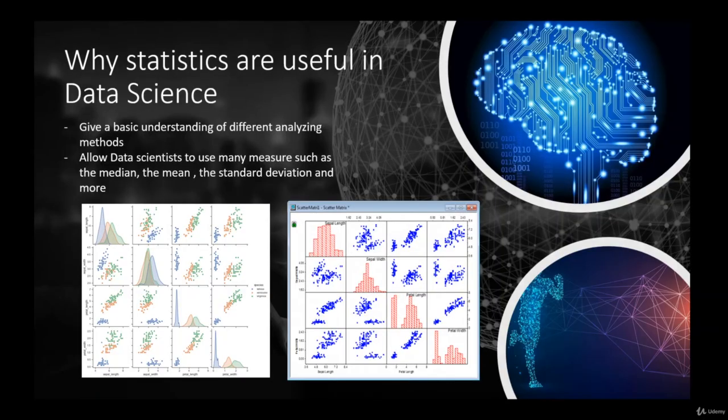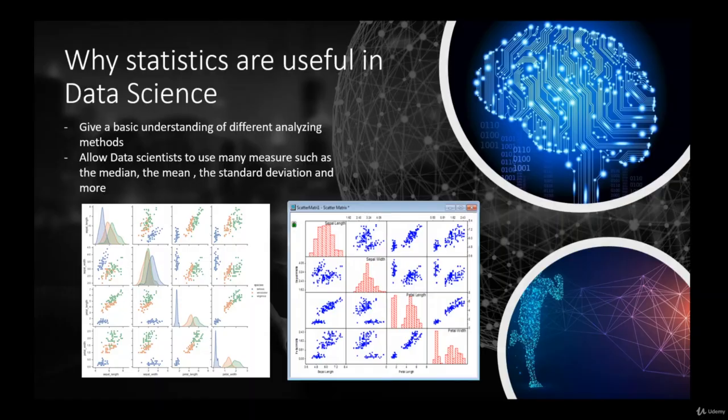Then, why statistics are useful in data science. They are useful for plenty of reasons, but personally, I think the two main reasons are that they give you a basic understanding of different analyzing methods and techniques.